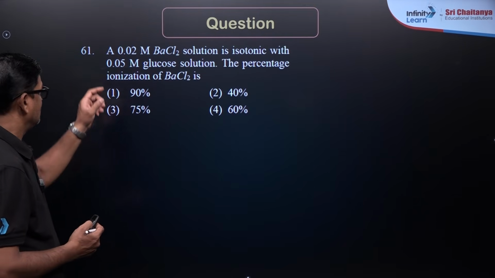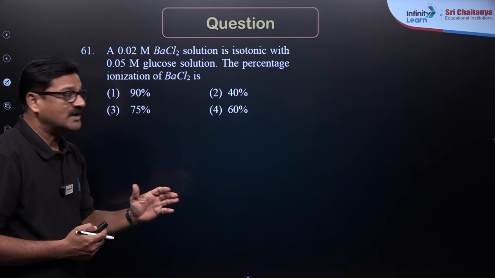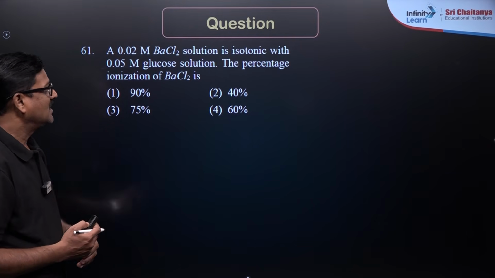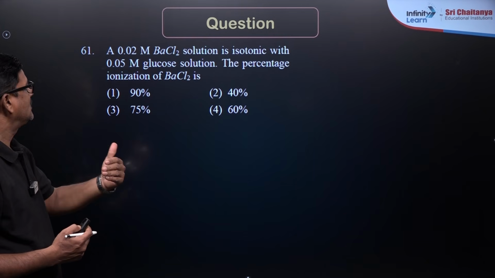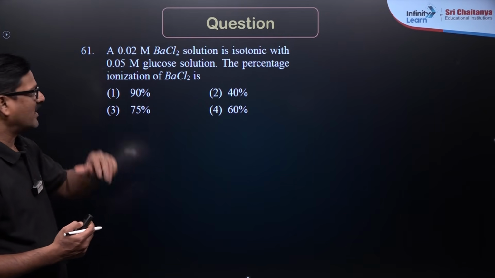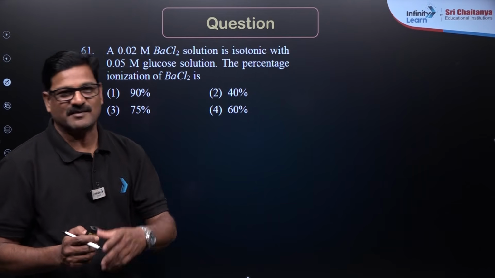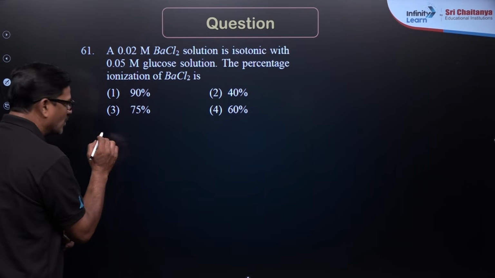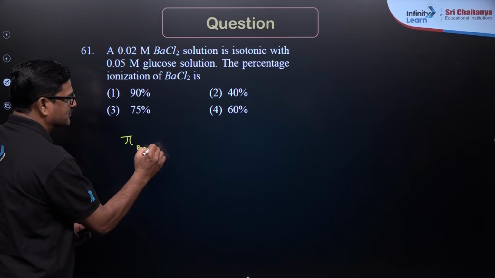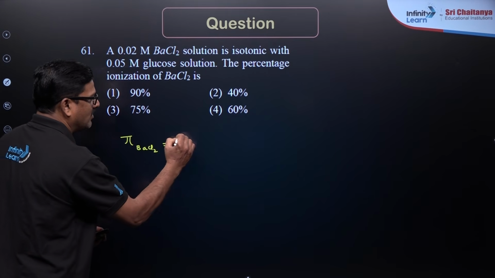Students, here is the question. 0.02 molar barium chloride solution is isotonic with 0.05 molar glucose solution. So, the percentage of ionization of barium chloride, it is a very famous question. Isotonic means pi of barium chloride is equal to pi of glucose.